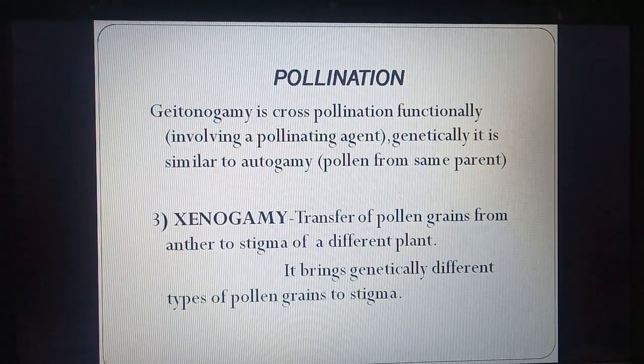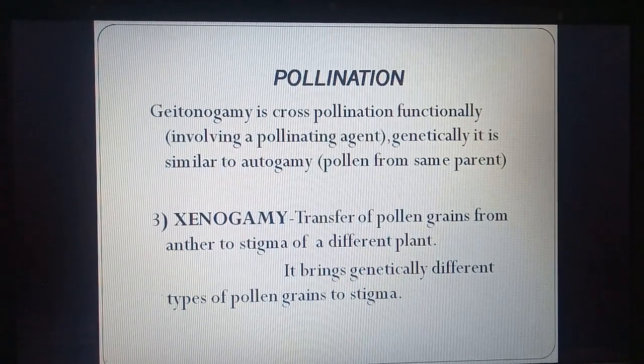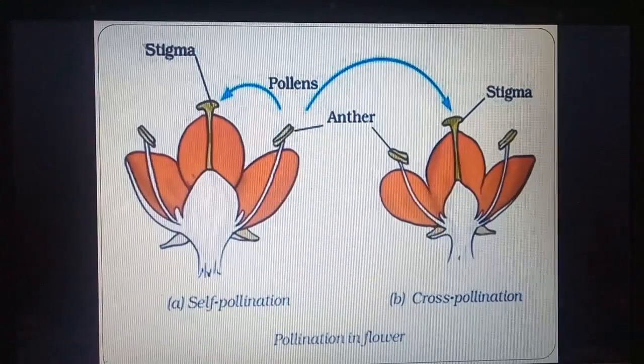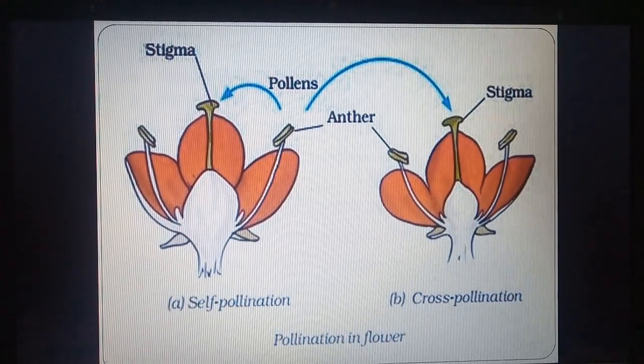So among the three types, we see that autogamy and geitonogamy are self-pollination because they involve the same plant, while xenogamy is cross-pollination because it involves a different plant. Here we can see self-pollination. The pollen is transferred from anther to stigma of the same flower or another flower of the same plant. And B, cross-pollination, in which the plant changes.